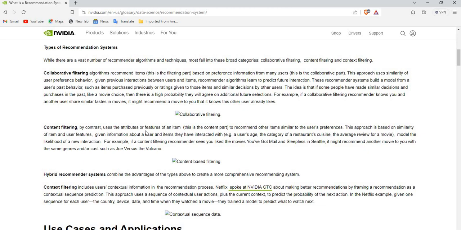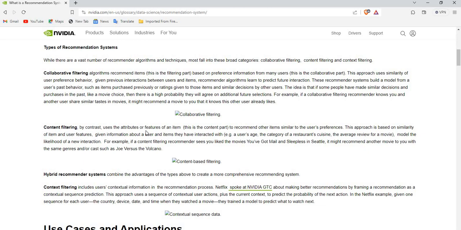For example, if the content filtering recommender sees you like the movies You've Got Mail and Sleepless in Seattle, it might recommend another movie you may want to watch. A hybrid recommender system combines the advantages of the types above to create a more comprehensive recommending system. Context filtering includes users' contextual information in the recommendation process.